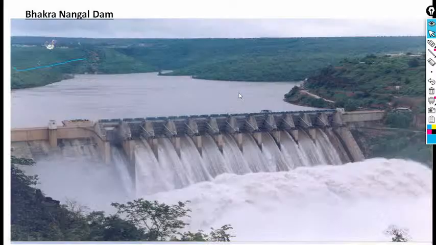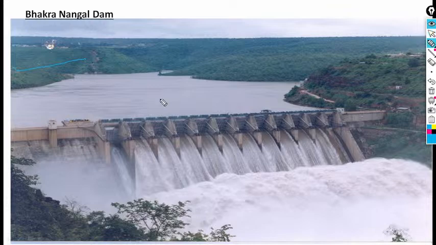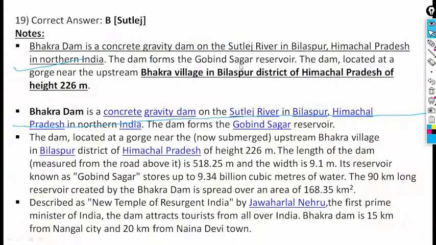This is the Bhakra Dam. Bhakra is a concrete gravity dam on the Satluj River in Bilaspur, Himachal Pradesh, in northern India. The dam forms the Gobind Sagar Reservoir. The dam is located at a gorge near upstream, that is Bhakra village in Bilaspur district of Himachal Pradesh, and its height is about 226 meters.